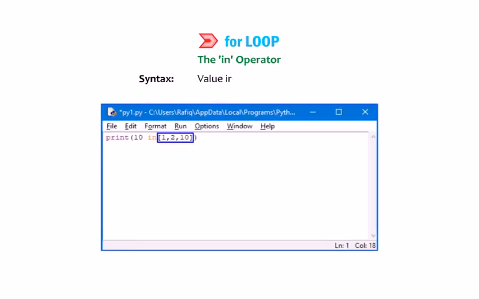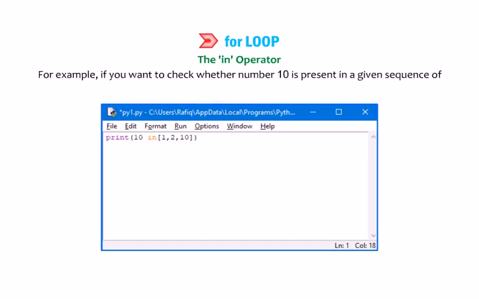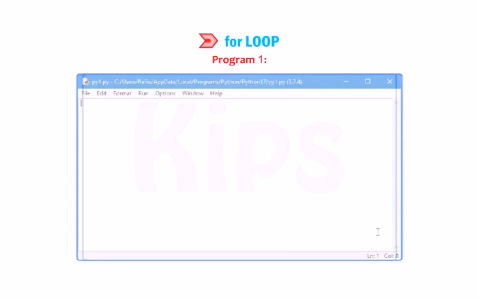Syntax: value in (sequence). For example, if you want to check whether number 10 is present in a given sequence of numbers 1, 2, 3, 10, execute the following code. Program 1.